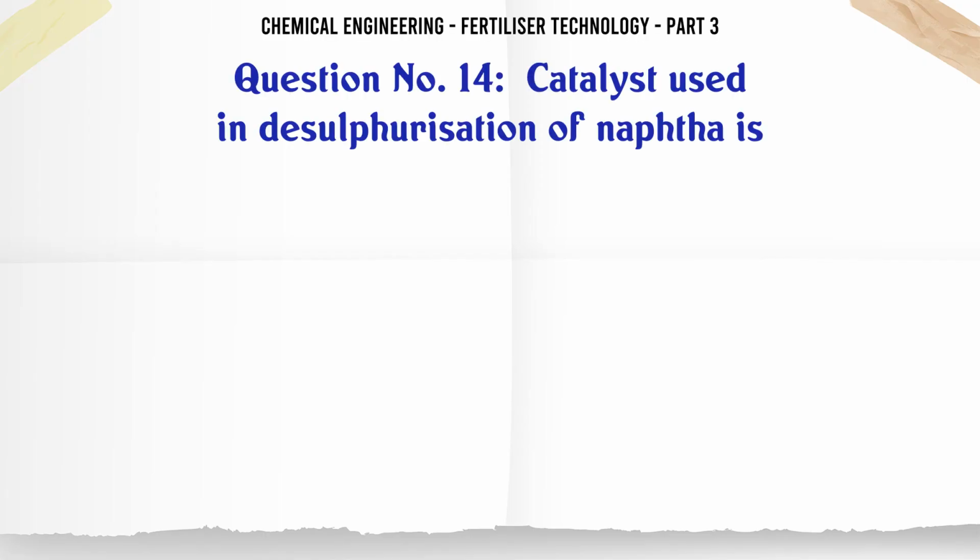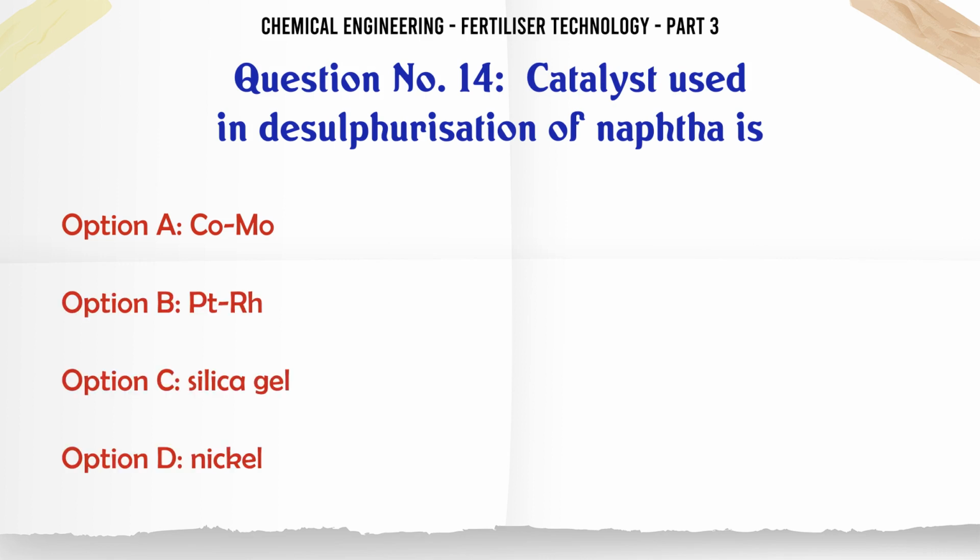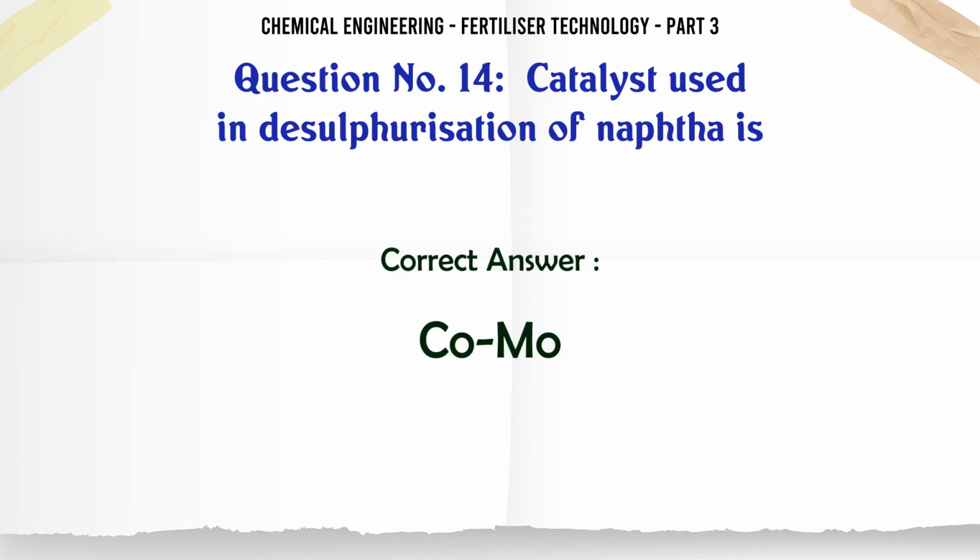Catalyst used in desulphurisation of naphtha is A. CoMo, B. PTRH, C. silica gel, D. nickel. The correct answer is CoMo.